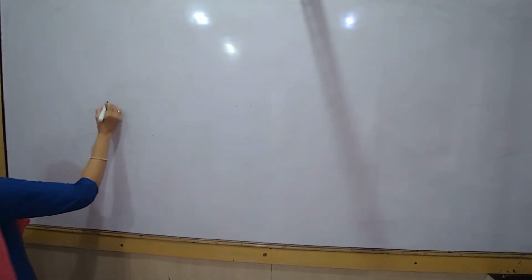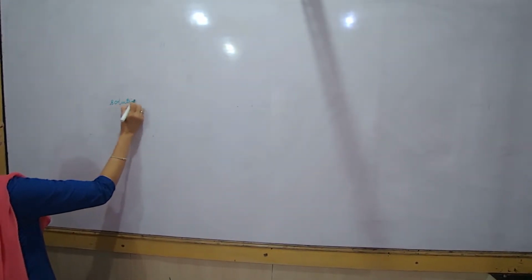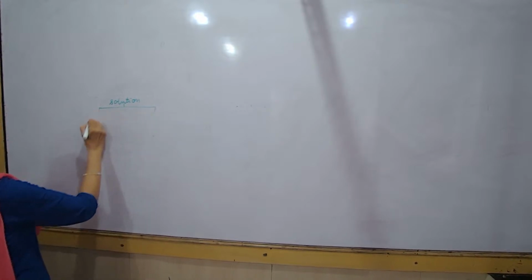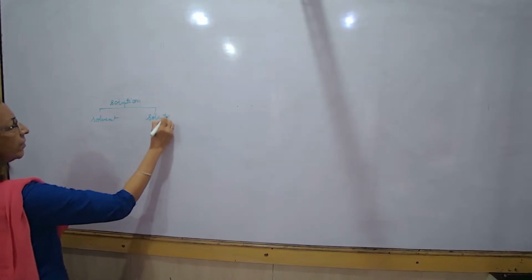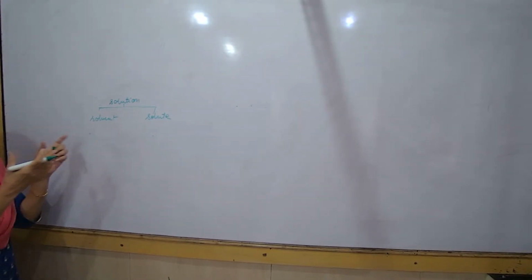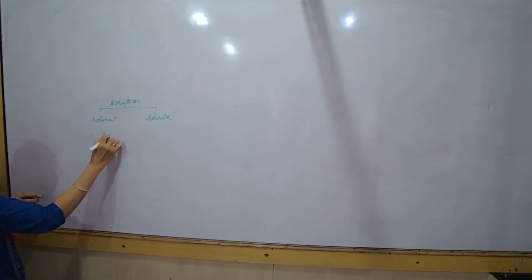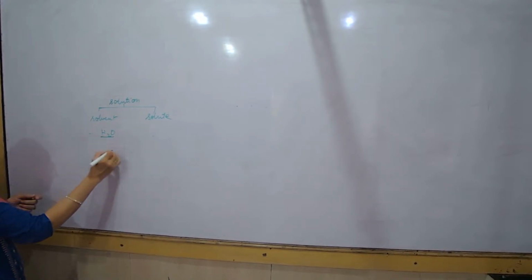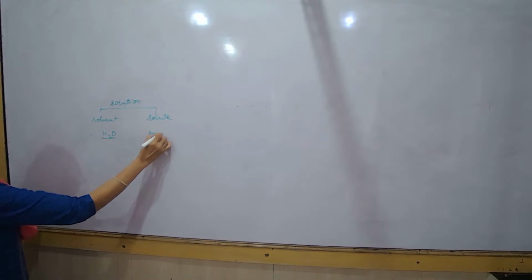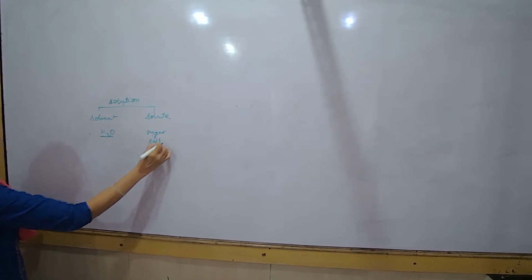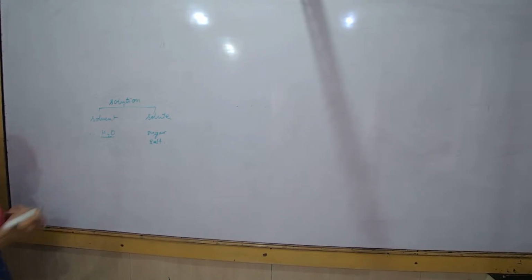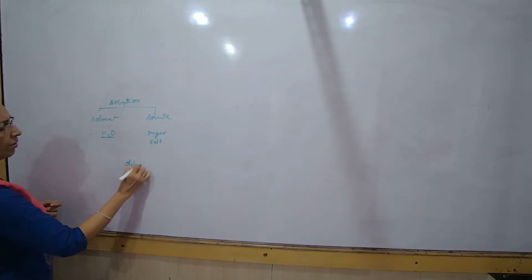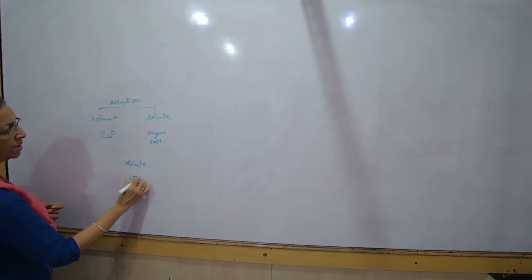When we talk about a solution, we know that it consists of solvent and solute. Correct? Solvent is the larger part. Most of the times we are talking about an aqueous solution, so it is water. And solute may be sugar, or we are talking about salt. So that is your solute. Now, how can we tell what is a dilute solution, what is a concentrated solution? A solution can be dilute, or it can also be concentrated.